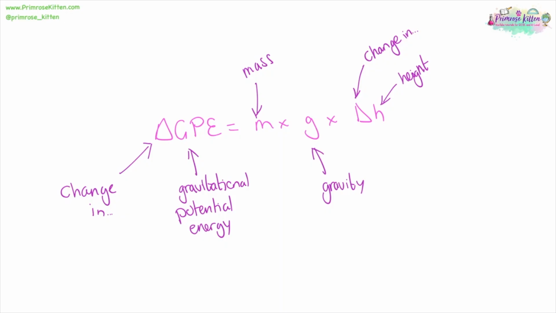If we want to work out the change in gravitational potential energy, that is equal to mass times gravity times the change in height. Gravitational potential energy is measured in joules, mass is measured in kilograms, gravity is 10 newtons per kilogram, and height is measured in meters.